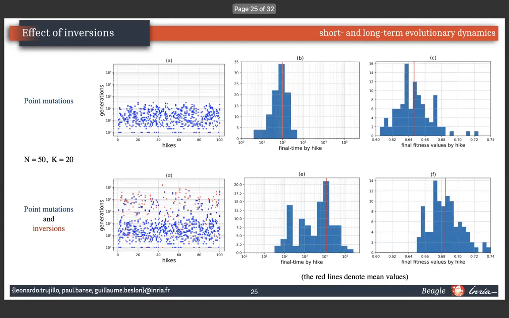So now we can verify that the action of inversion can drive the dynamics to higher fitness values, showing that some new fitness peaks are discovered when inversions are allowed. In the histogram, this corresponds to the bins of fitness between 0.68 and 0.74. So peaks that were previously inaccessible when the fitness landscape was explored by point mutation alone become accessible through inversion.